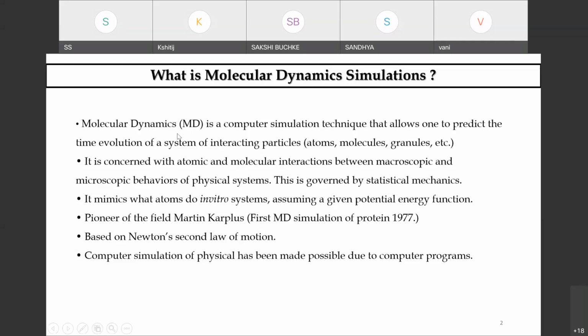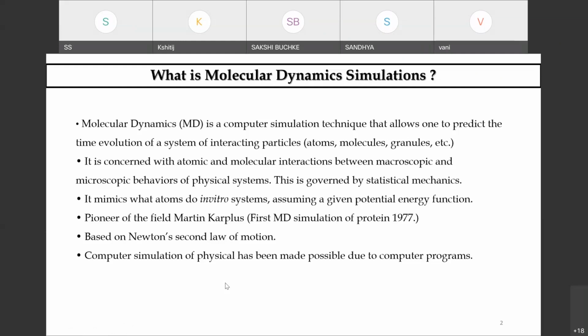Pioneering studies were done by Martin Karplus, and the first MD simulation of a protein was achieved way back in 1977. All these MD simulations are basically to deal with the conformational spaces, I should say. Classical MD simulation is very powerful in studying biological systems to obtain the different conformations of a protein, a nucleic acid, and also for protein folding studies.